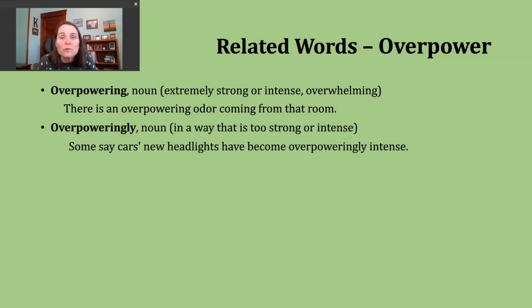So I don't know if you've had this experience at all recently, but there have been some times where I've been driving at night and a car approaching from the opposite direction, their lights, gosh, nearly blind me. And so that's what's meant by too strong or too intense. So again, quick review here. Overpowering should be an adjective, overpoweringly an adverb.